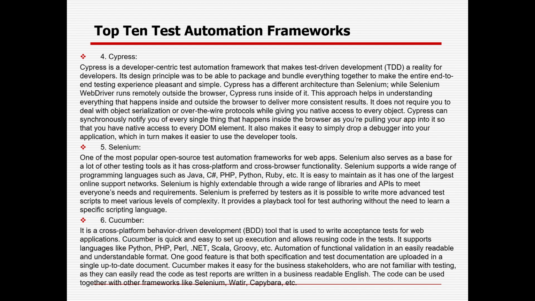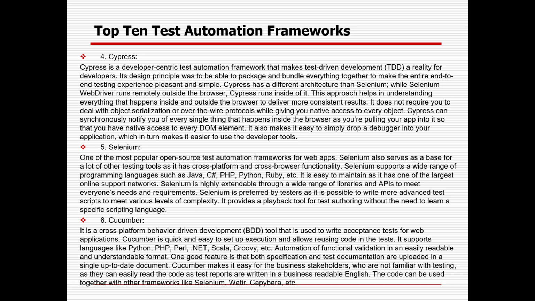Then Selenium, you already know what Selenium is. It's an open source tool that supports a variety of programming languages. It supports different kinds of operating systems and different browsers. It is primarily used for web-based application testing.